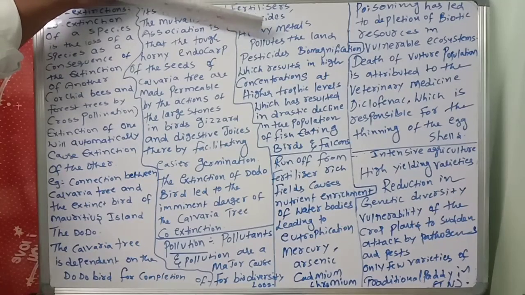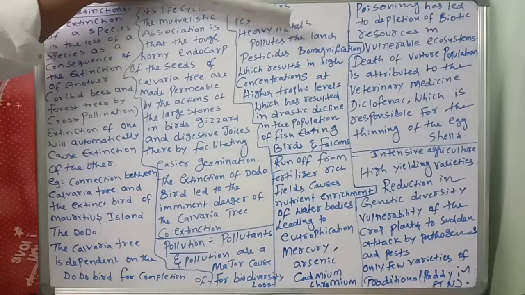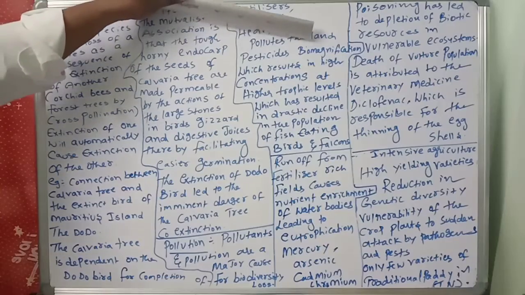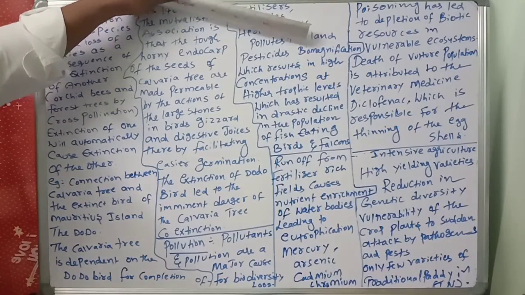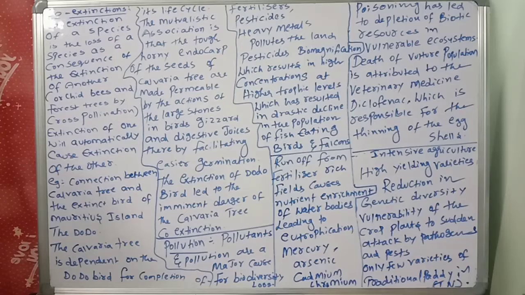Heavy metals pollute the land. Heavy metals pollute which one? Land. Then automatically there is no growth of plants. Not only the land, also underground and surface water.